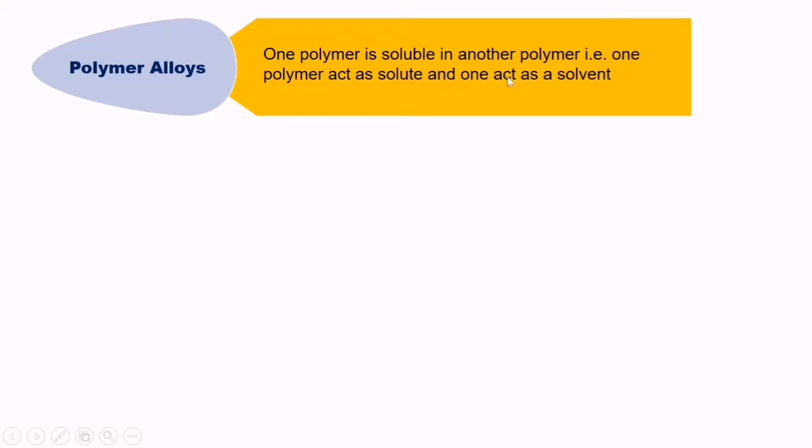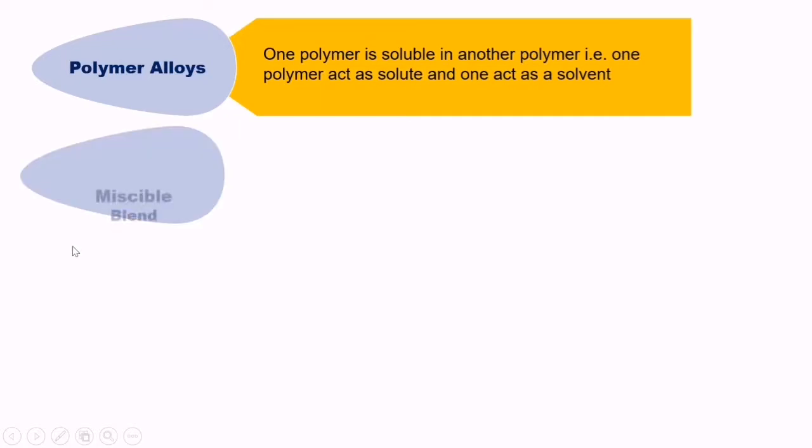That kind of mixture is called a polymer alloy. Don't get confused with the polymer blend. Polymer alloys are also formed by a compatibilization technique used for an immiscible polymer blend to become a miscible polymer blend.